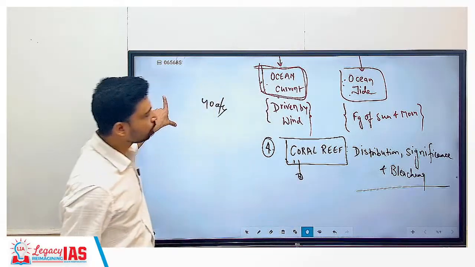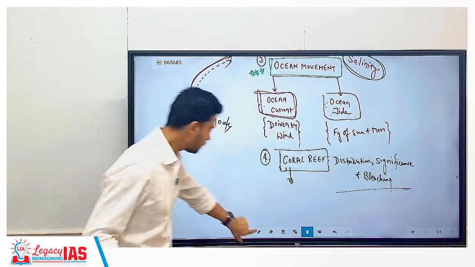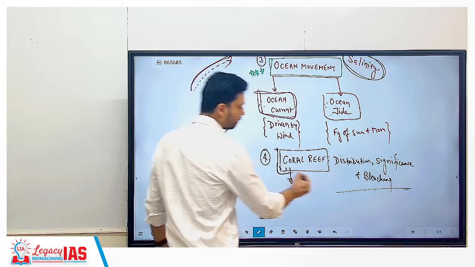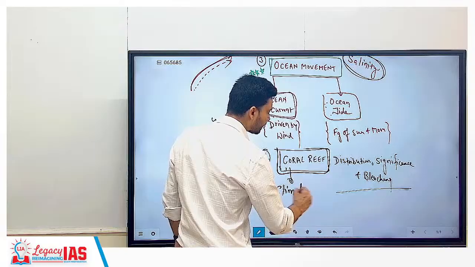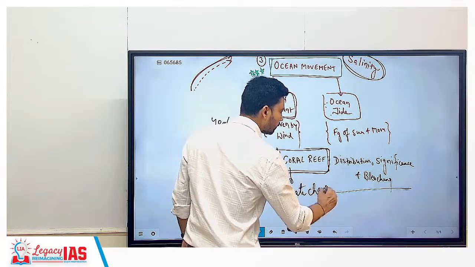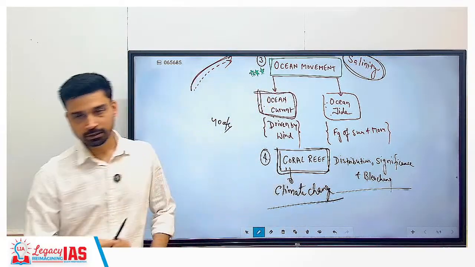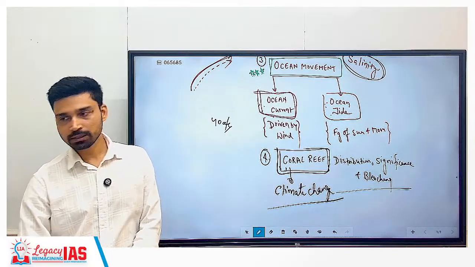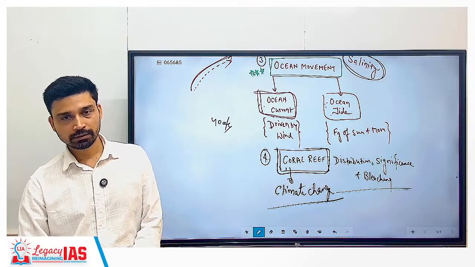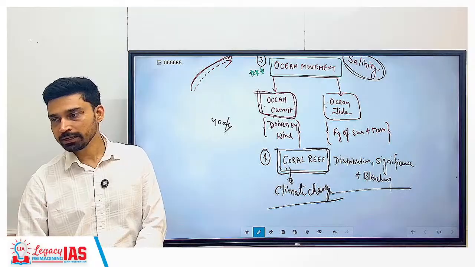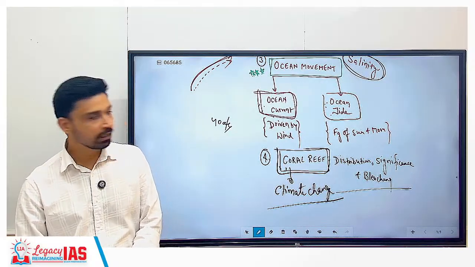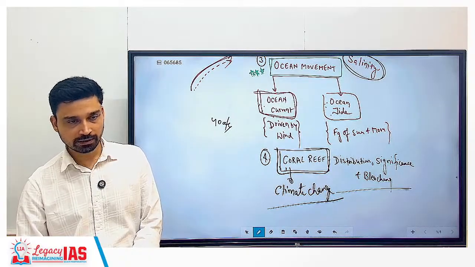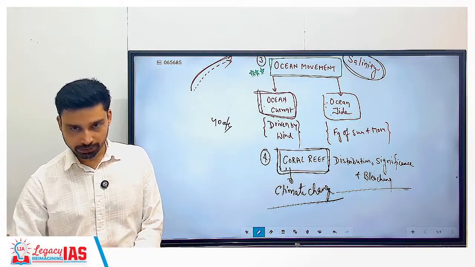So those are the 4 chapters, and coral reef has become a very important chapter these days because it is continuously being impacted by what? Climate change. Climate change is something that has become quite real. We are experiencing its effects in our daily life, and that is why UPSC has begun to ask a lot of questions on climate change related aspects in environment as well as in geography.